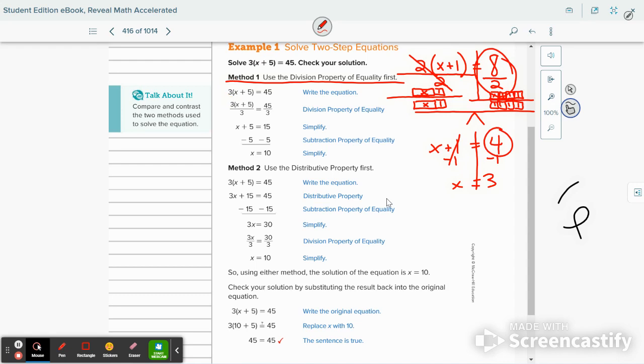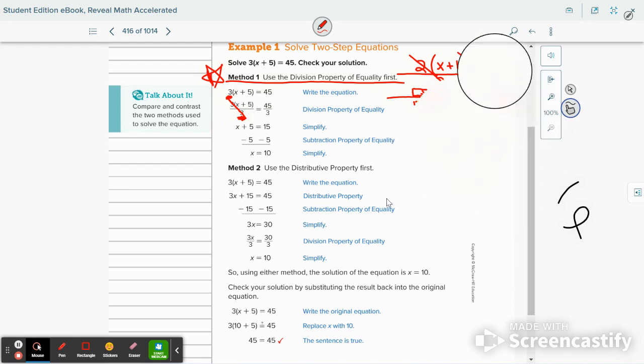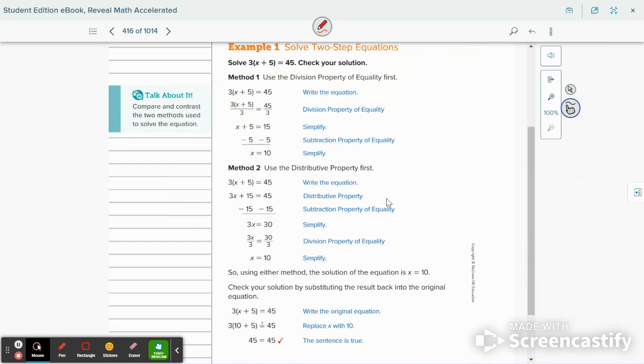You can see it right over here. If there's a value out front of the parentheses, we can divide by it, and it equals 1. There are 3 groups of x plus 5, so if we divide by 3, we'll just get 1 group of x plus 5. Now we just isolate the variable by getting rid of that plus 5 by subtracting 5. So that is the lesson. You can use these 2 examples to help you with that.